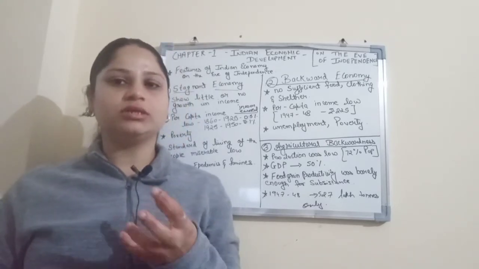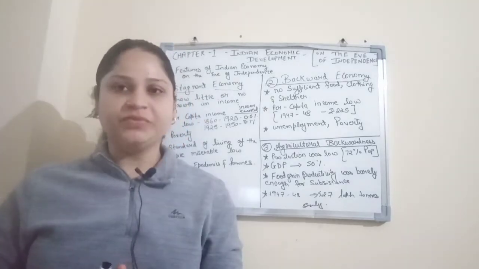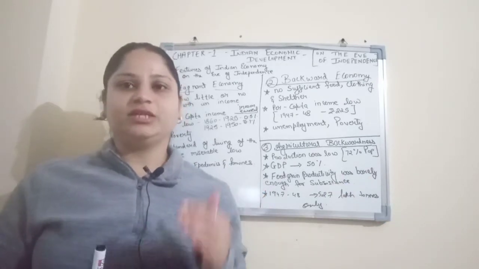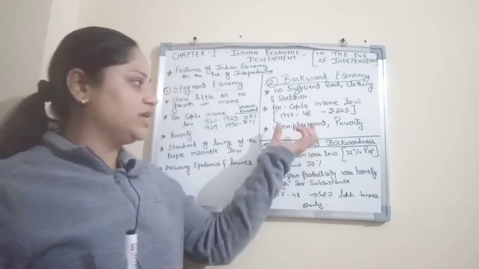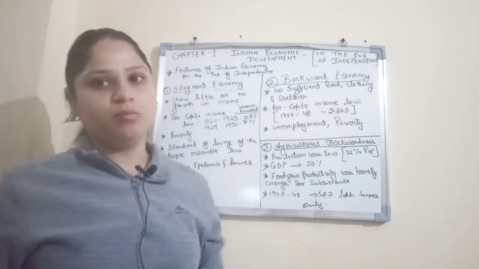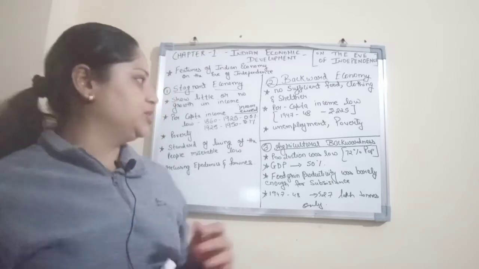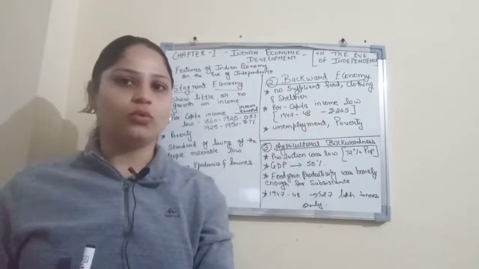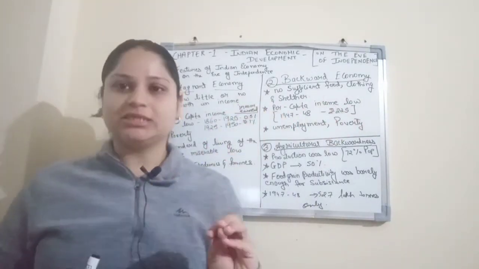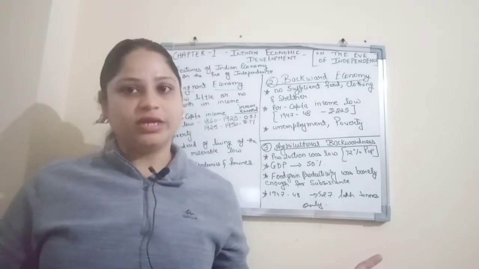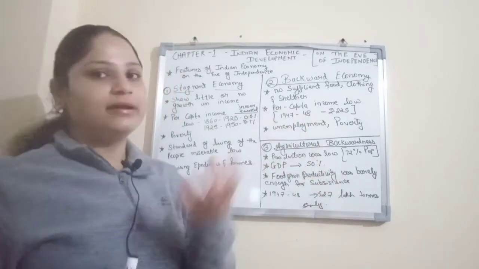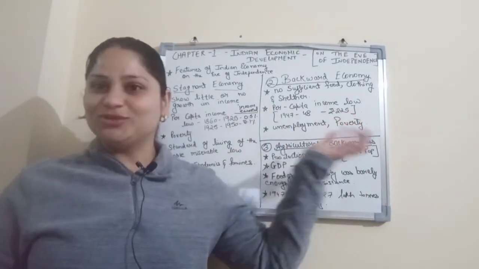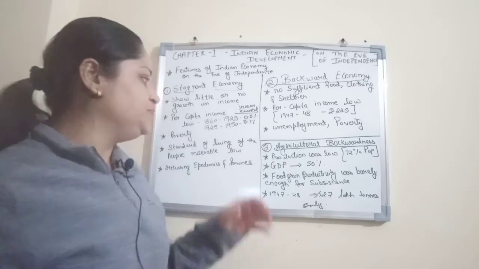We know that agricultural activity is a seasonal activity. You cannot do agricultural activity throughout the year. There is a particular period where the production activity takes place. So that is why there was mass unemployment and, at the same time, poverty. One more thing I would like to draw your attention to is that per capita income was low from 1947 to 48. It was only recorded as rupees 225, and this is for the entire population of the country. So the entire country of India's per capita income was very low, only rupees 225. So we can imagine where the economy lacks.